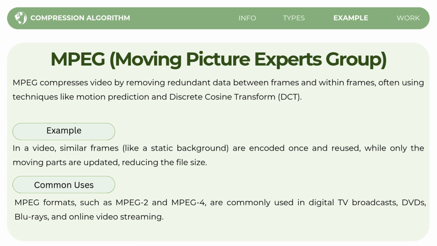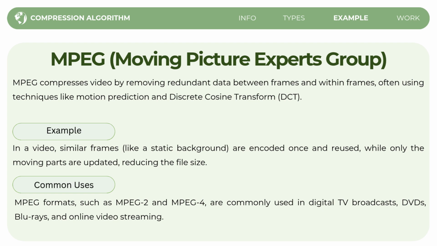It only updates the moving parts, reducing the file size. For instance, if you have a video with a static background and a moving character, MPEG will only store the background once and update the moving character in each frame. This drastically reduces the file size.